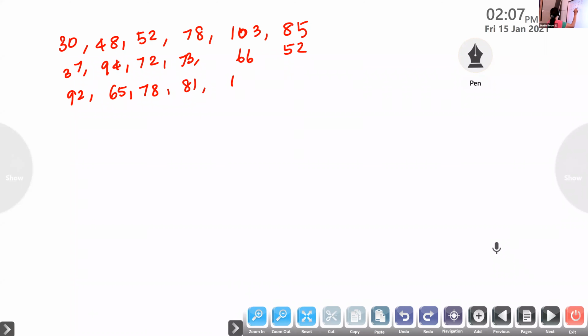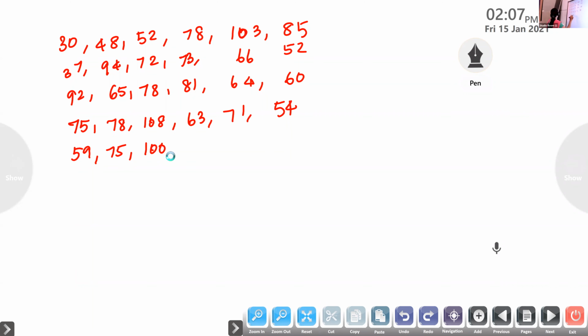81, 64, 60, 75, 78, 108, 63, 71, 54, 59, 75, 100, 103, 35, 89, 95, and 73.